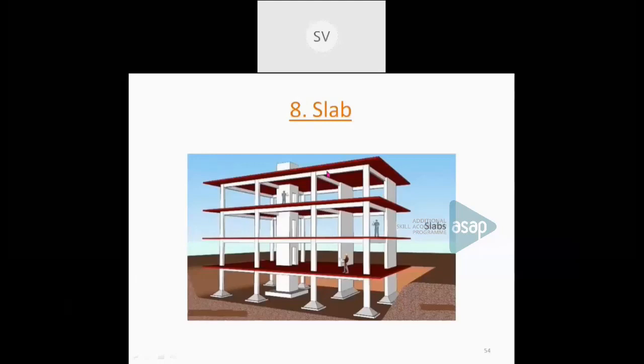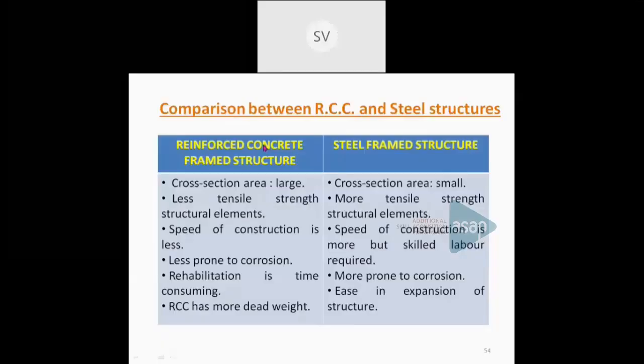So now you know the difference between a reinforced concrete structure and a steel structure. These are the main differences, and both have advantages as well as disadvantages. When you take a reinforced concrete framed structure, the cross-sectional area will be large. That means when you take any member, whether it is a beam or a column or a slab, we have to increase the size of the member depending upon the load to be transferred.